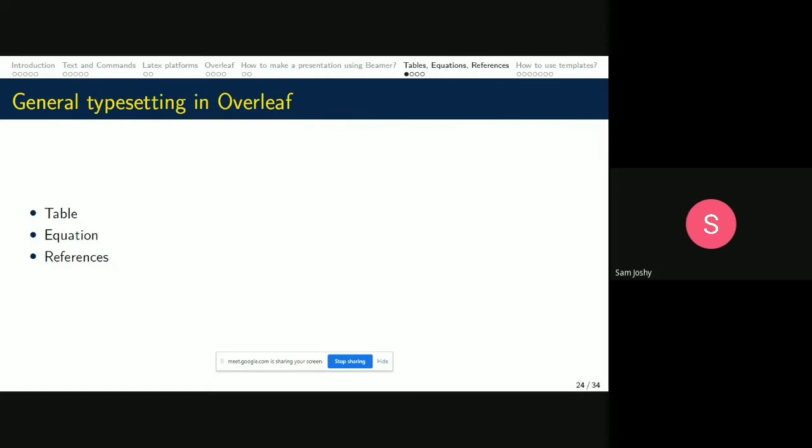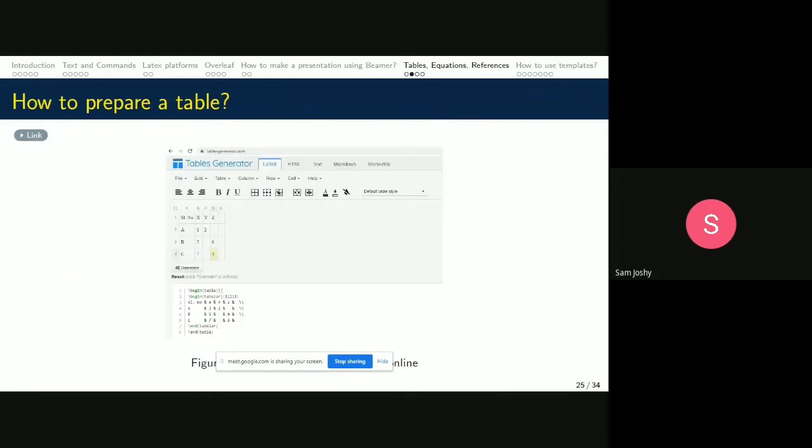Now, for general typesetting in Overleaf, we have to prepare tables, equations, and we have to add references. These are the things which we have to study further. How to prepare a table. For that also, we have a web resource. When we want to have a table, either we can write the codes, we have to remember all these codes, and I'm not going to write all those codes because I need smart work. So I'll go to a web resource.